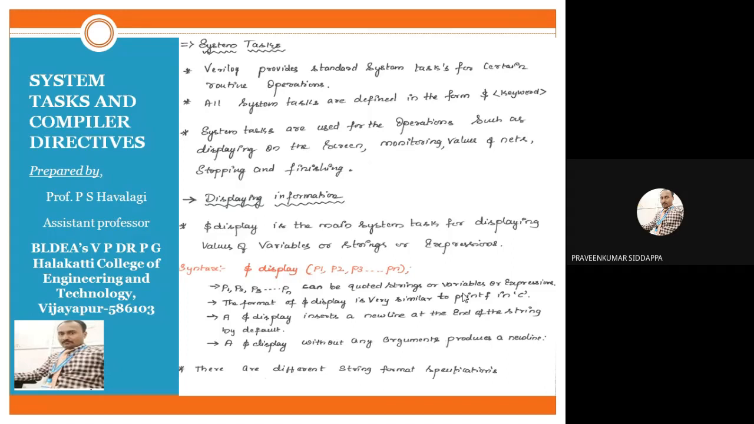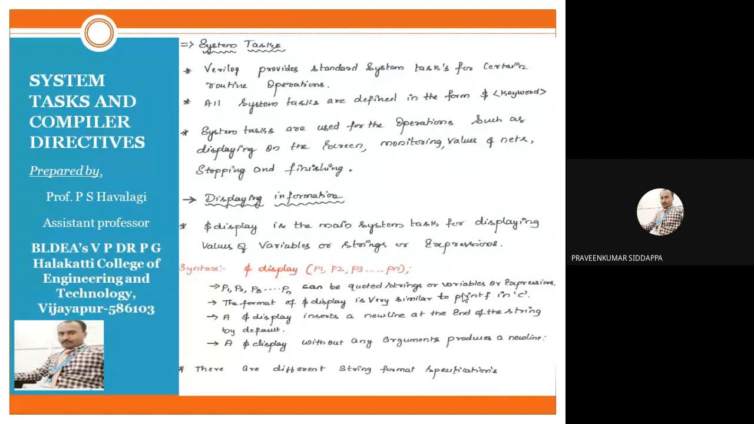Here we will study them one by one. These are the four operations, and we will study those four operations one by one. First we will display the information. How should this information be displayed in Verilog HDL? Which syntax should we write for displaying the information in Verilog HDL? We will study that.